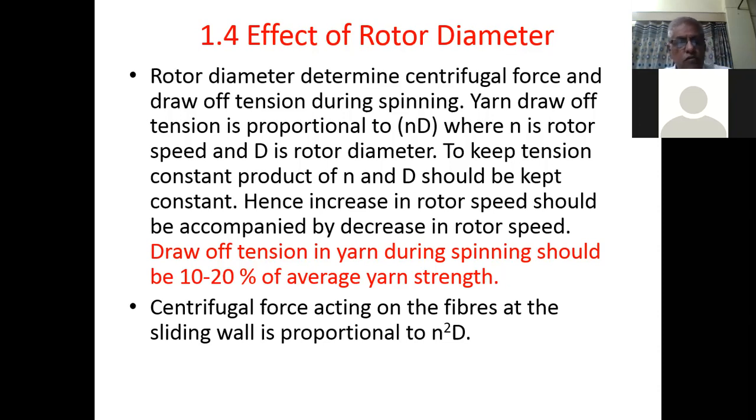If we are not following this rule, if the tension in the yarn is above 20% of the average yarn strength, then breakage in the machine will be very high and efficiency of the machine will be very less. So we have to keep the tension at the level of 10 to 20% of the average yarn strength. Centrifugal force acting on the fibers at the sliding wall is also proportional to N square D.